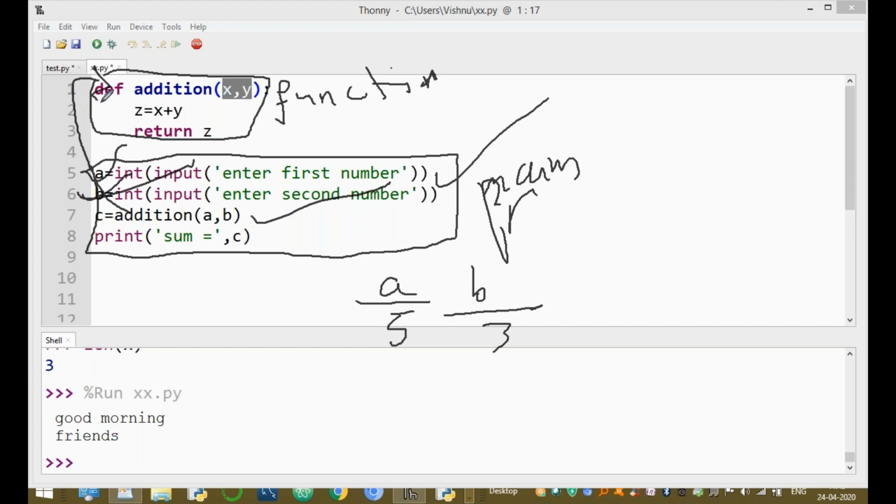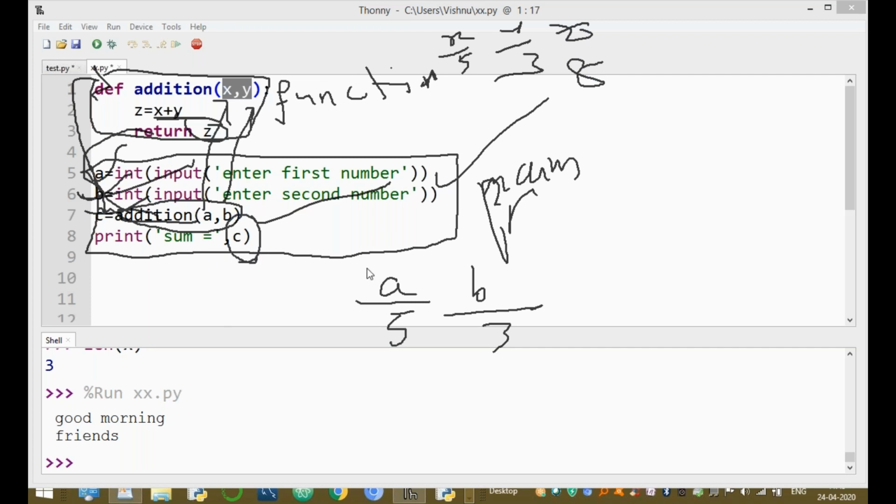The control is transferred to the addition function, which assigns the a value to x and the b value to y. What is the x value? The x value is 5. And the y value is 3. Perform the addition operation: 5 plus 3, so the z value is 8. Return z. This returned value 8 is assigned to c, and then print the value of c.